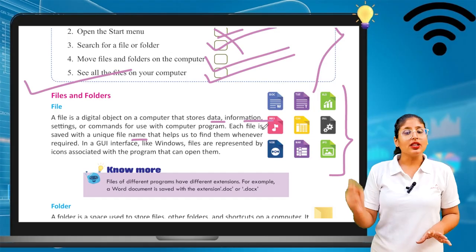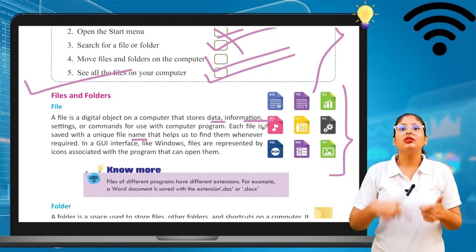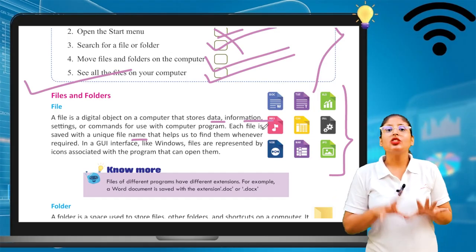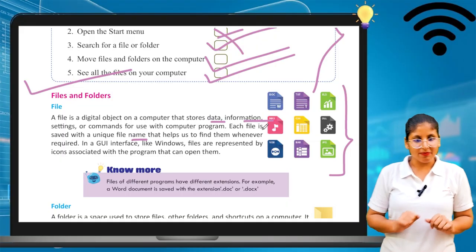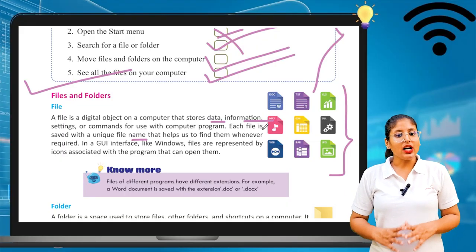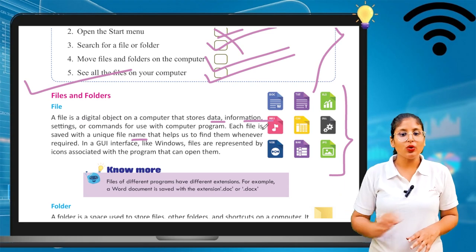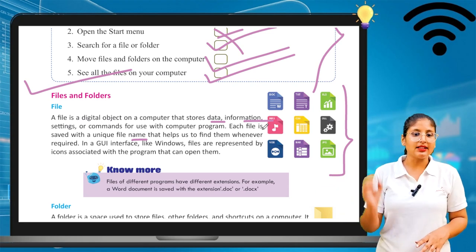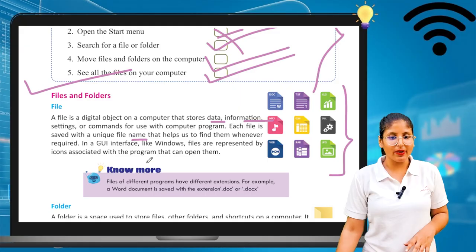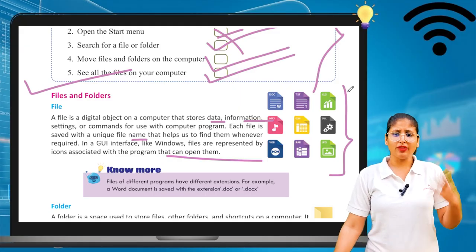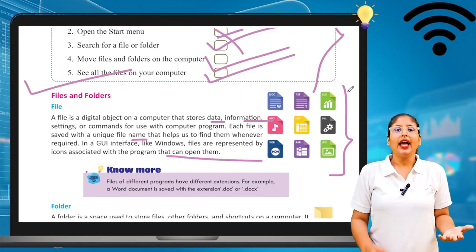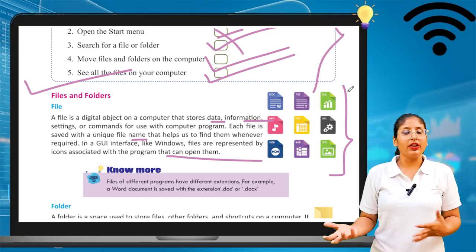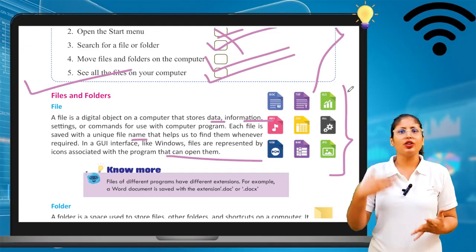Okay, so this will help you to search your file on your desktop. In our GUI interface like Windows, files are represented by icons associated with programs that can be opened at a time. So different files are there. In these files, we can see your work, your data, your information are stored.